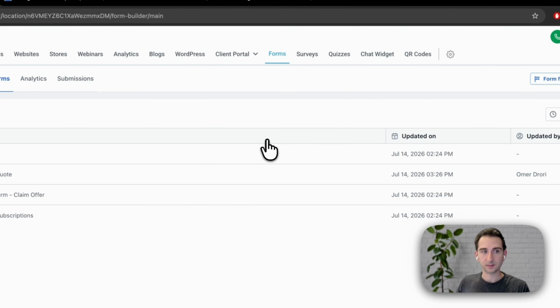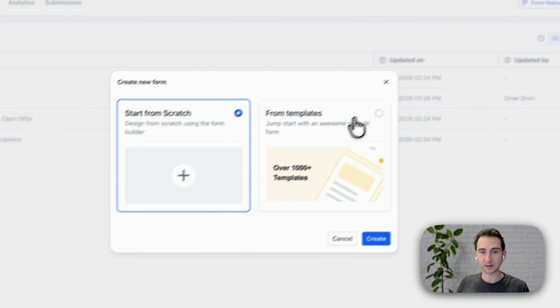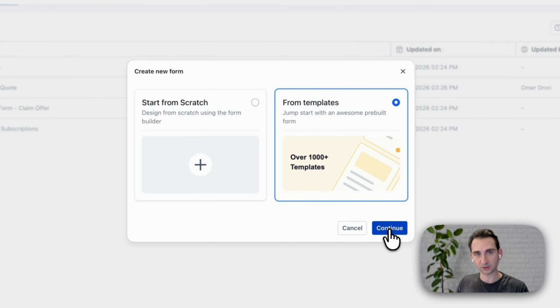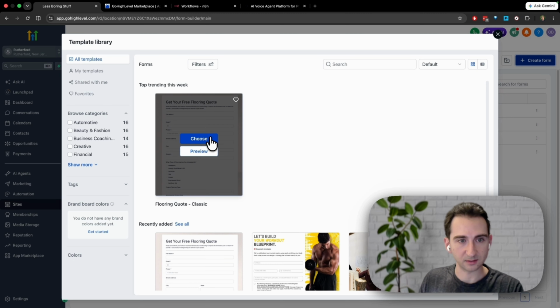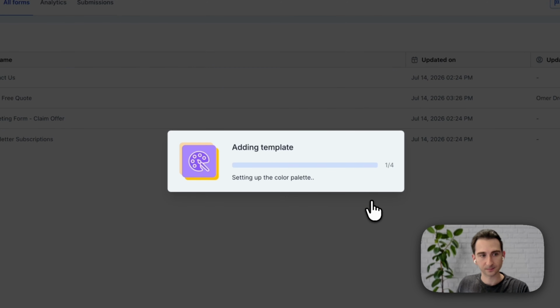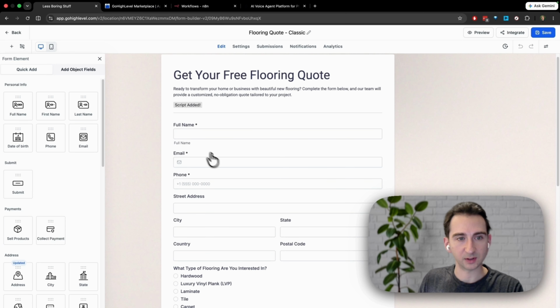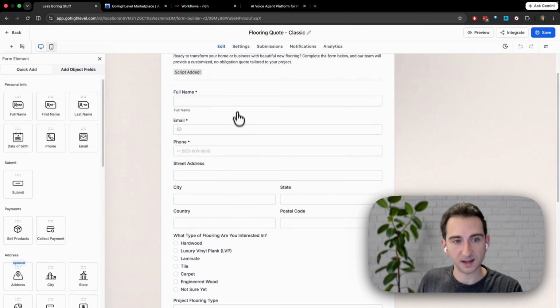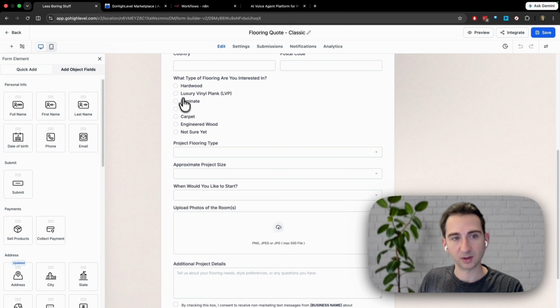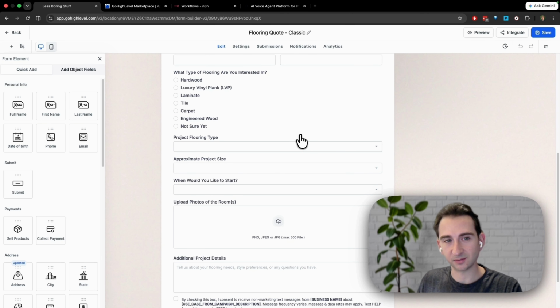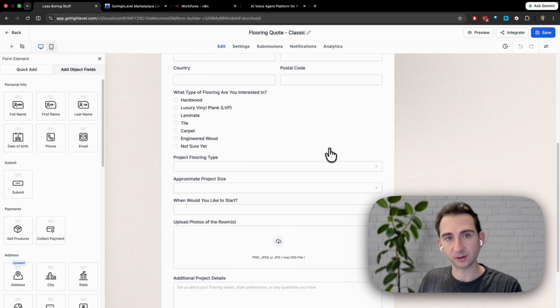We go to sites and we go to forms. You can make a form choosing from a template or from scratch. We'll start it from a template. And for this scenario, let's do the free flooring quote template. So in the form, you can customize the fields that you take in, and that just depends on your business. Here we have the name, email, phone, address, something specific to the service. In this case, it's the type of flooring. Here you really just want to filter for the highest value jobs. So this looks good to me.